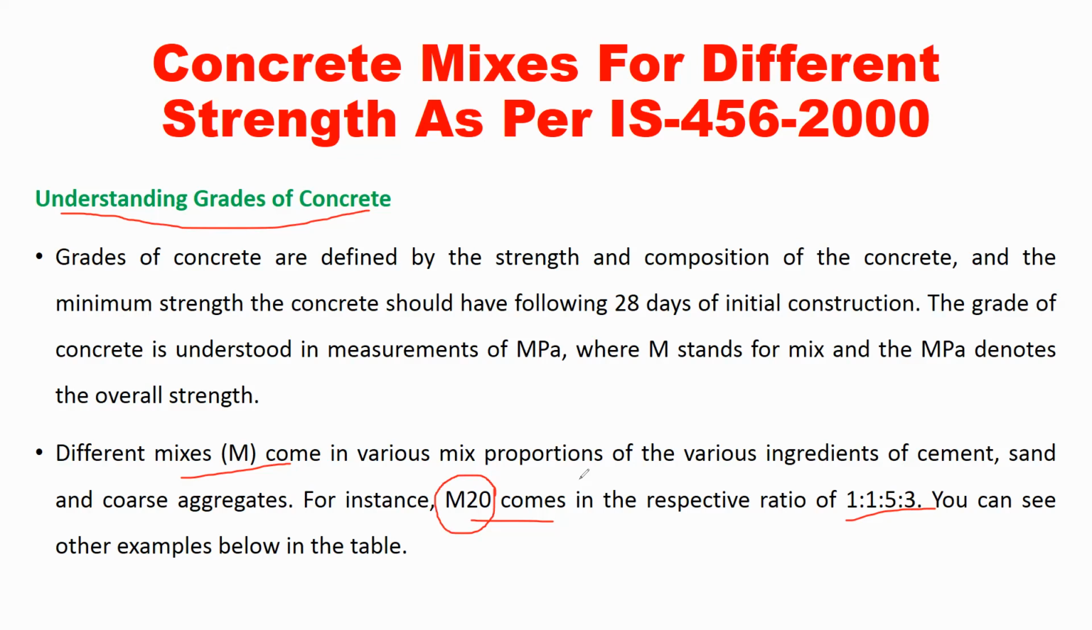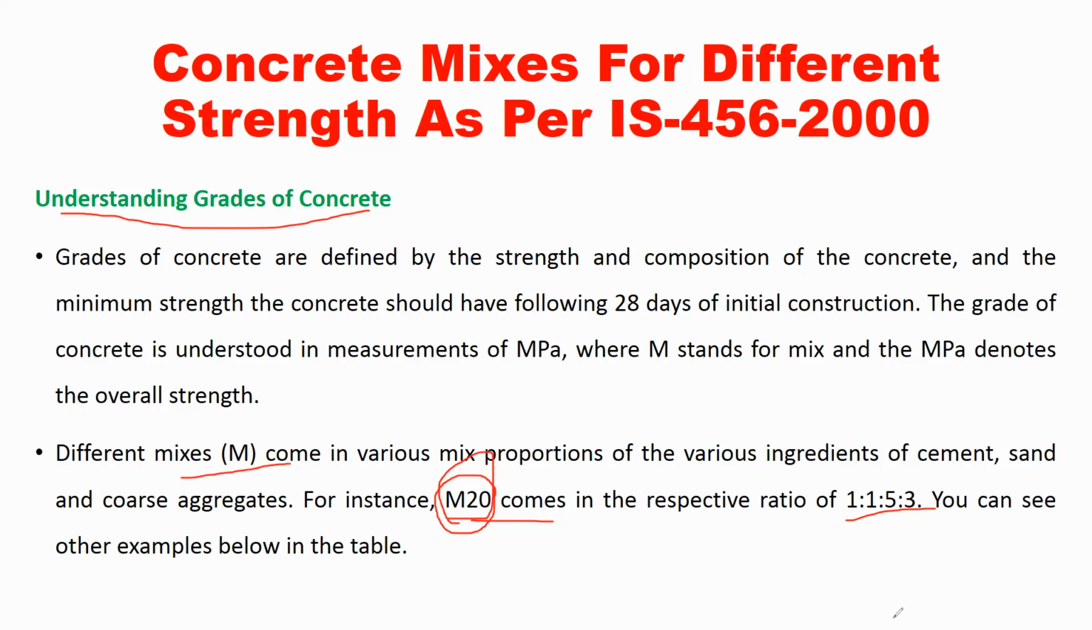In M20, 20 is the grade of concrete. So M20 grade of concrete means mix of 20. What is 20? 20 is the strength of concrete. M is mix and 20 is the strength of concrete, that is 20 megapascal. The unit is MPa. So M20 means 20 megapascal strength.